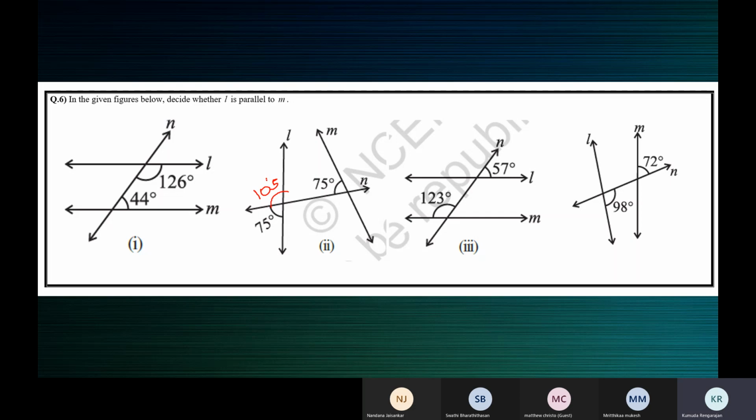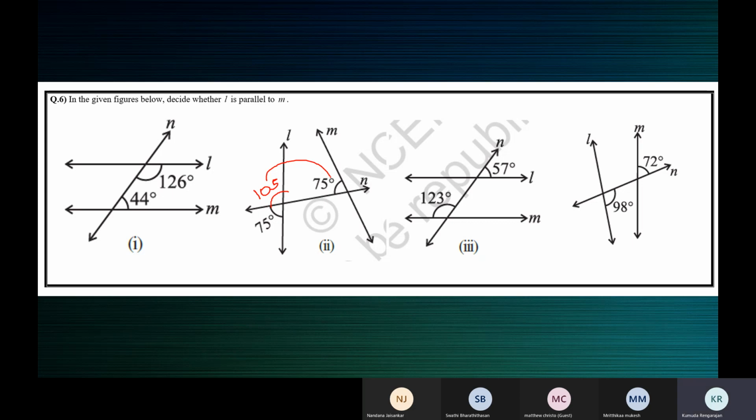Now, 105 and 75, by the position, what kind of angles are they? They are corresponding angles. 105 and 75 degrees are corresponding angles. But they are not equal. That means what? They are not parallel. That's because the lines are not parallel. If the lines were parallel, they would be equal.